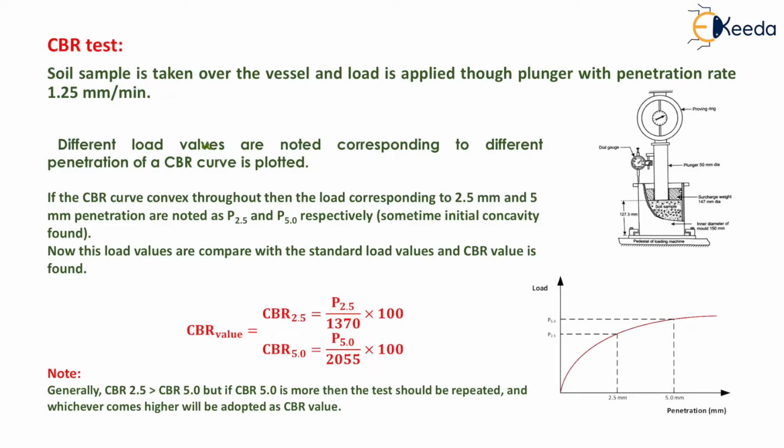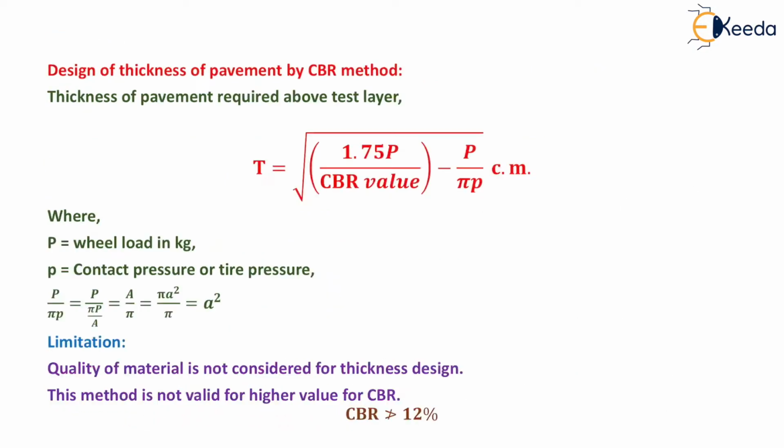Note, CBR for 2.5 mm penetration should be greater than CBR for 5 mm penetration, but if CBR for 5 mm penetration is more than the CBR for 2.5 mm penetration, the test should be repeated and whichever comes higher will be adopted as CBR value. Now design of thickness of pavement by CBR method.